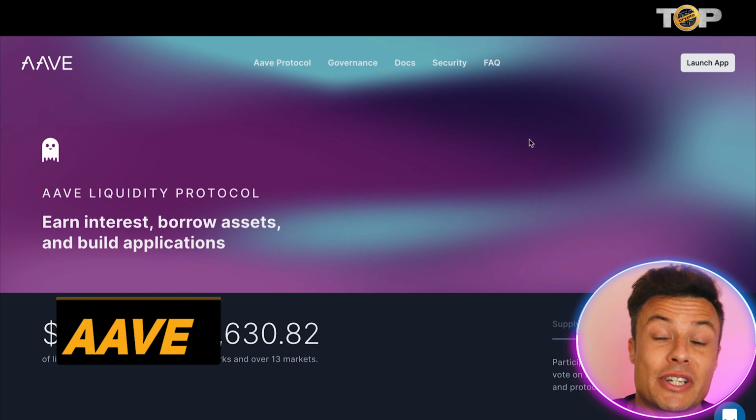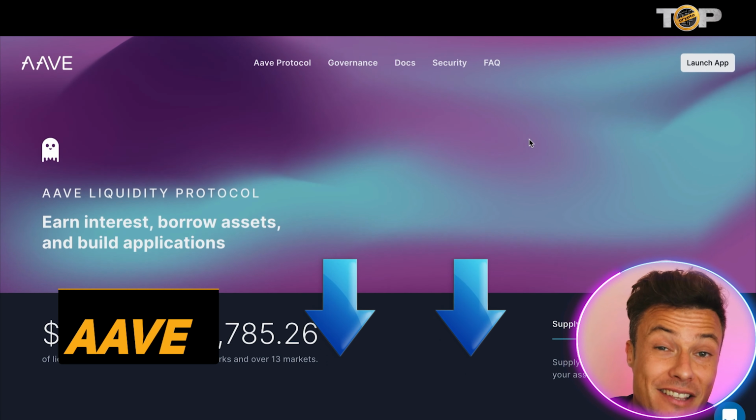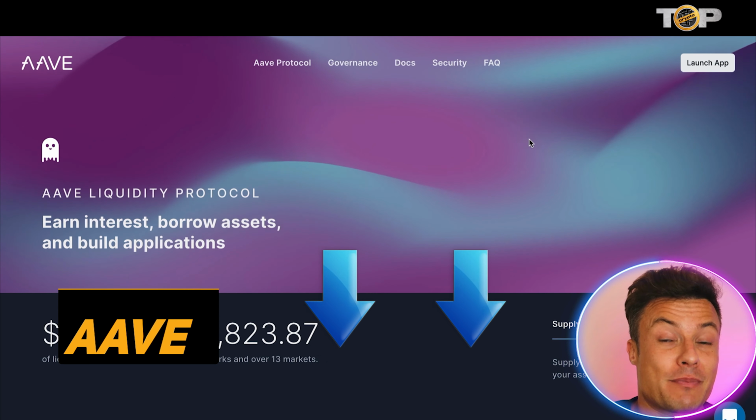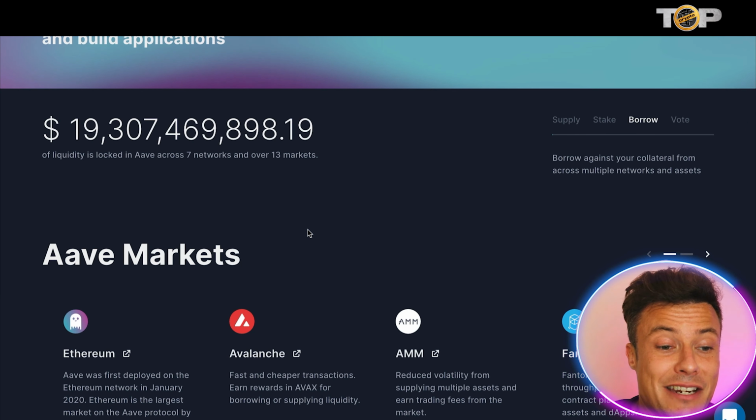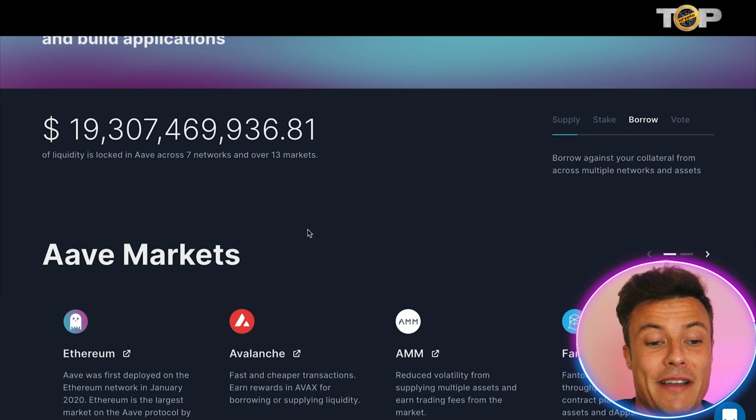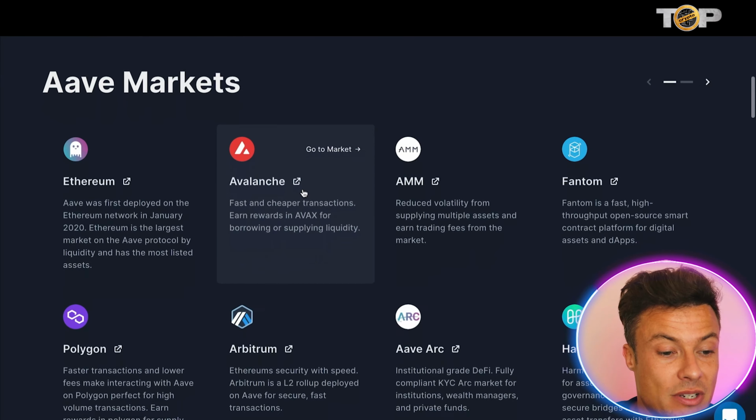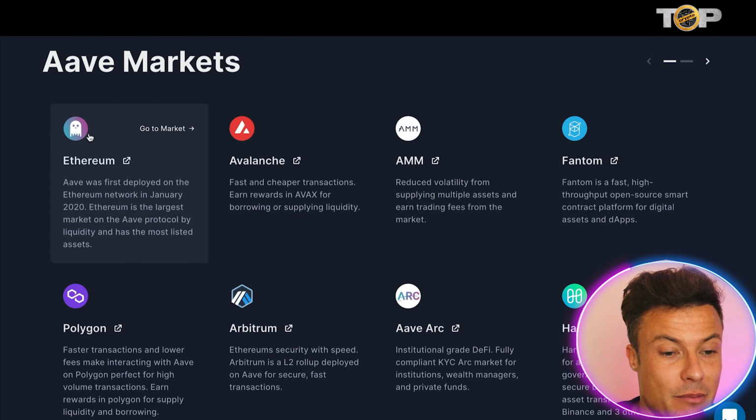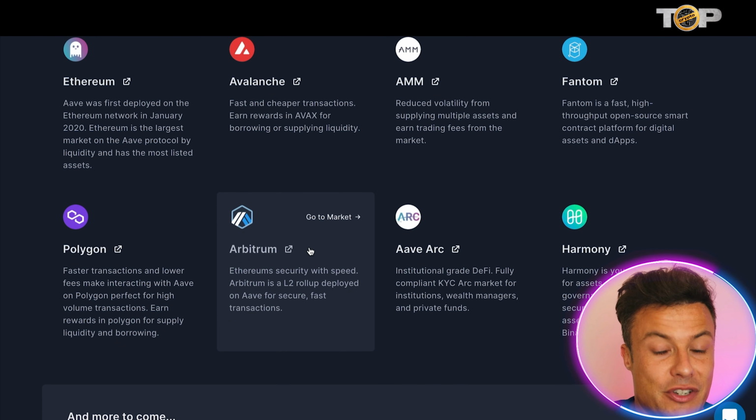So guys, jumping over to the Aave website, which is linked down below in the description as always, you can see that Aave is a pretty well established platform. It's been around for a little bit of time now in the crypto world. You can see there's over $19 billion of liquidity locked in Aave across 7 networks and over 13 different markets. You can see down below the different Aave markets that are available. Ethereum, Avalanche, Phantom, Polygon, they're all kind of here guys. Lots of different stuff going on.